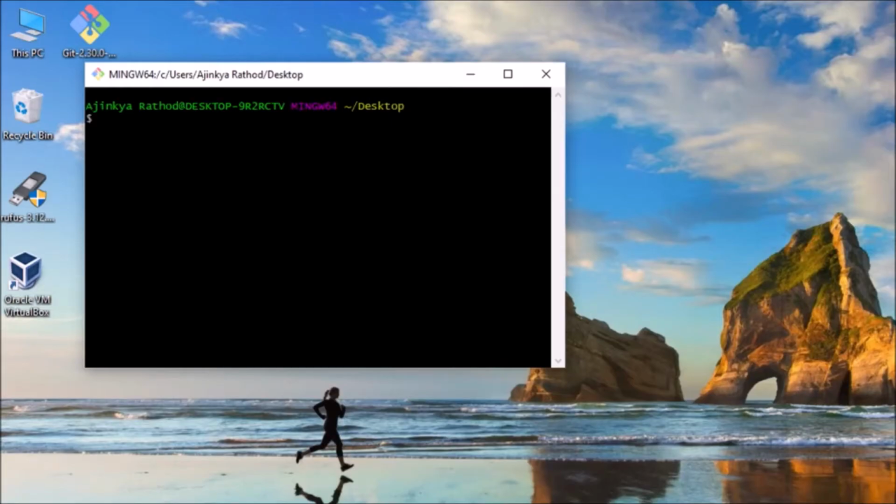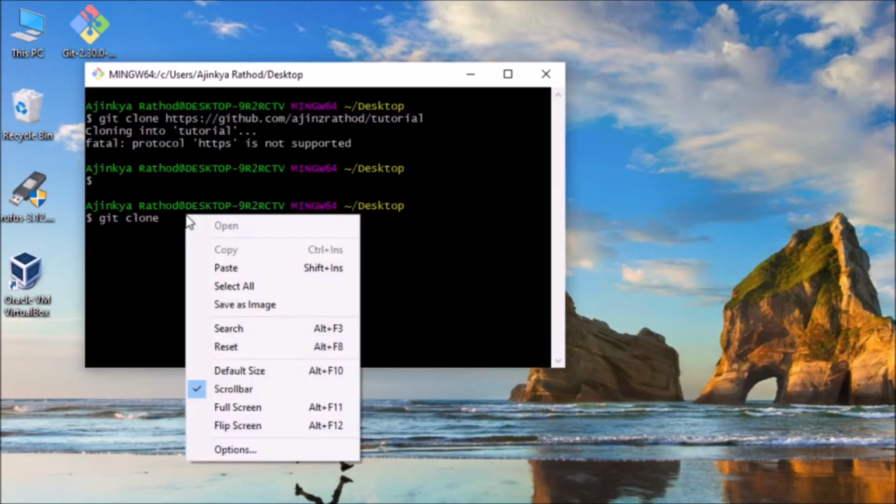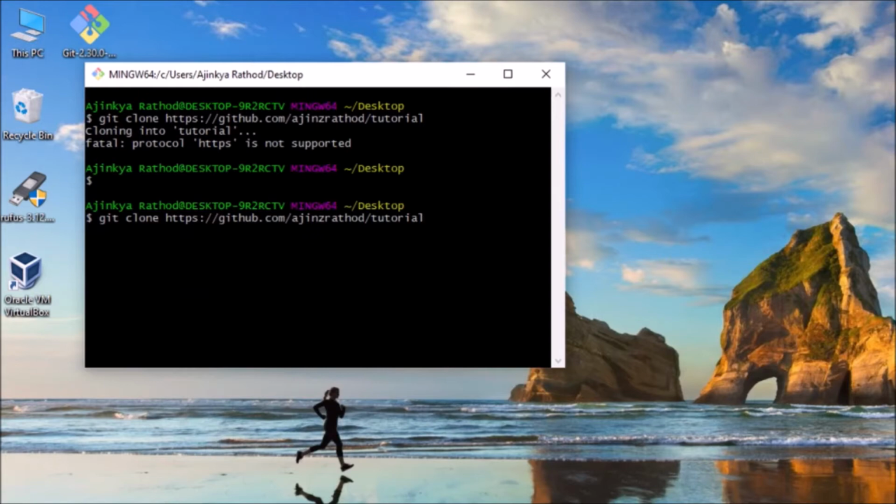repository. Now I have to make one thing clear for Windows users: when you type git clone and then try to paste the link using Ctrl+Shift+V, it doesn't get pasted. You have to use the right click option and click paste, and then hit enter. Oh, now you are seeing that protocol HTTPS is not supported. When you pasted the link, something like this happened. It entered certain extra characters over here because you pressed Ctrl+Shift+V. So what we have to do is write git clone, and not press Ctrl+Shift+V, and directly paste the link and then hit enter.